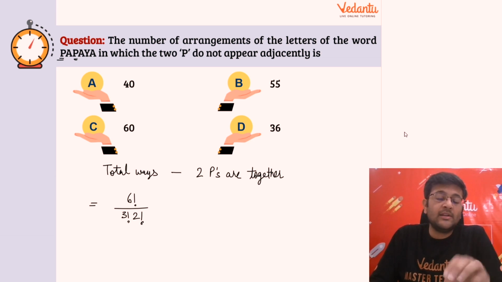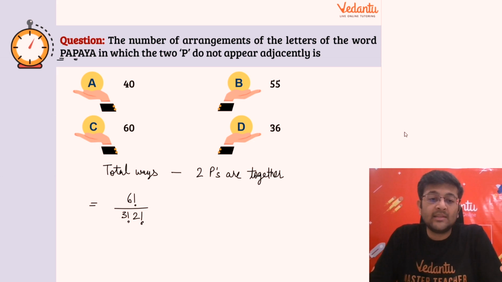So these 3 factorial and 2 factorial जो हमने divide किया है, that is due to the fact that there are 3 A's which are the same. क्योंकि फर्क नहीं पड़ता, वो identical A's हैं वो, right? So I'll have to divide by 3 factorial due to those 3 A's, and 2 factorial से divide किया because of the 2 P's which are identical.